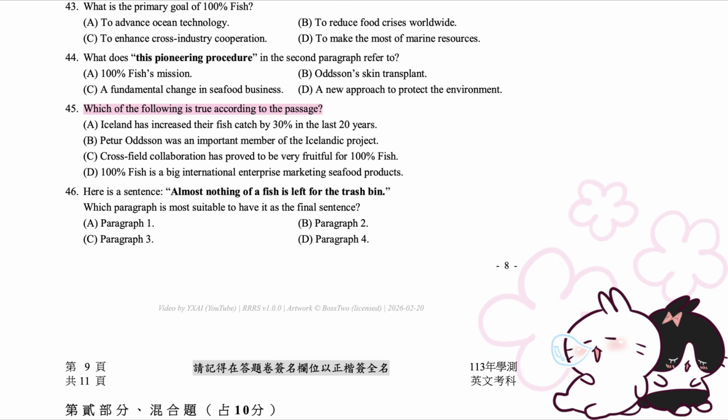45. Which of the following is true according to the passage? A. Iceland has increased their fish catch by 30% in the last 20 years. B. Pedor Oddsson was an important member of the Icelandic project. C. Cross-field collaboration has proved to be very fruitful for 100% Fish. D. 100% Fish is a big international enterprise marketing seafood products.